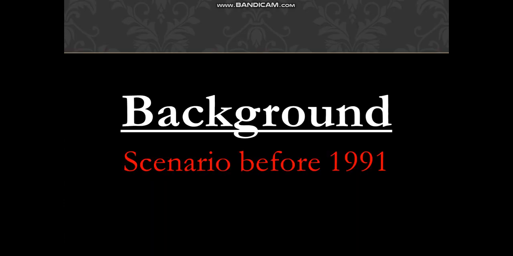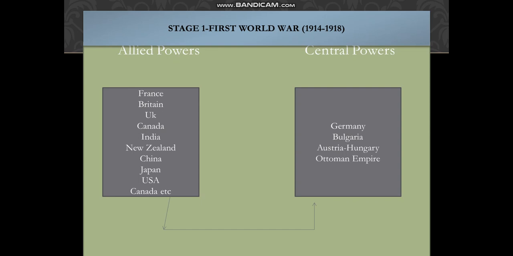We discussed the background, the scenario of the world before 1991. I discussed with you all the First World War, which began in the year 1914 and went till 1918. During this time, there were two powers, Allied powers and Central powers.